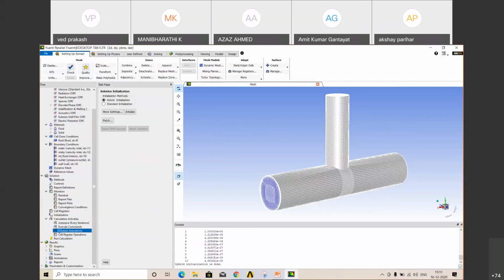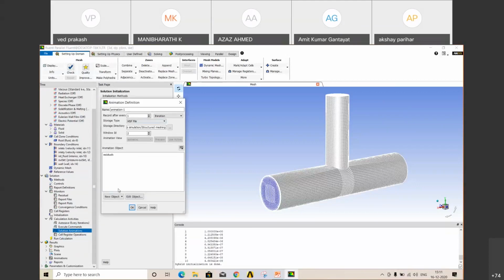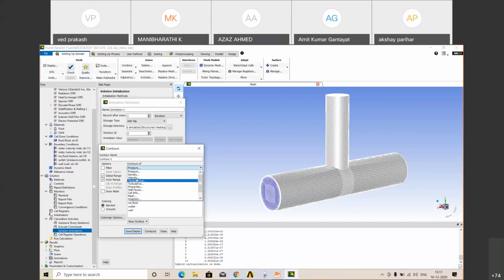Second is solution animation. In solution animation, you can create your animation, create two windows. Here only, I'll show you how to create animation. Click contour. Okay, want temperature profiles field, select all, save and display.